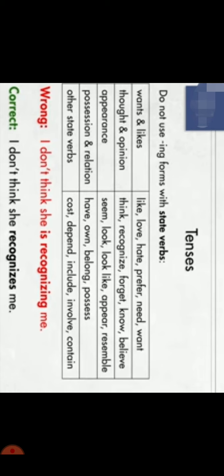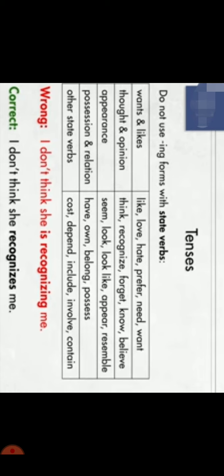Look at the table. Wants and likes mean likes or dislikes: like, love, hate, prefer, need, want. You can't use hating. You can't use preferring, needing. So you can't use the ing form in continuous tenses. Okay. Thought and opinion: think, recognize, forget, know, believe.